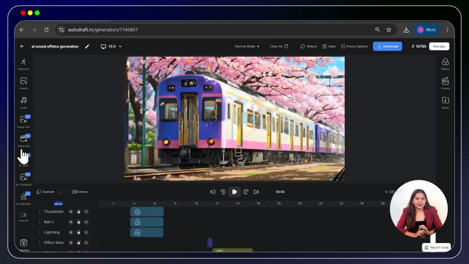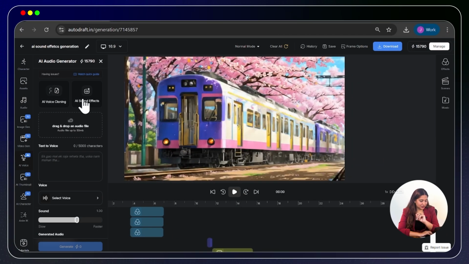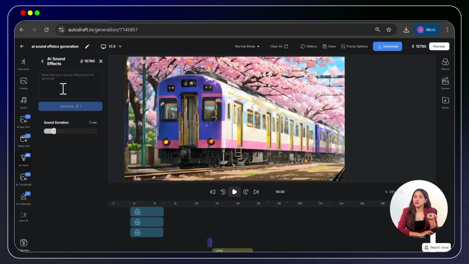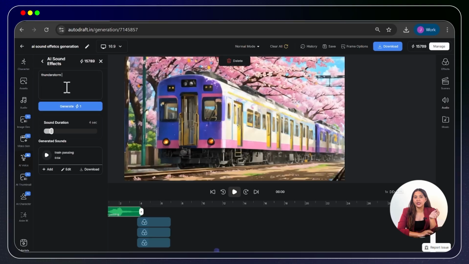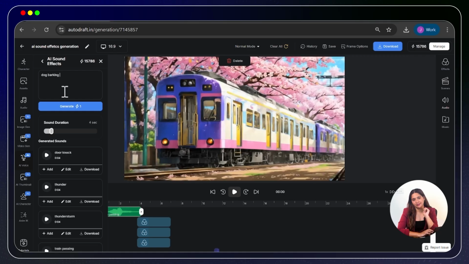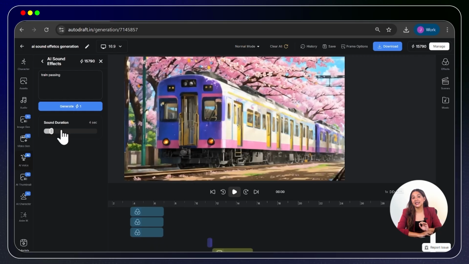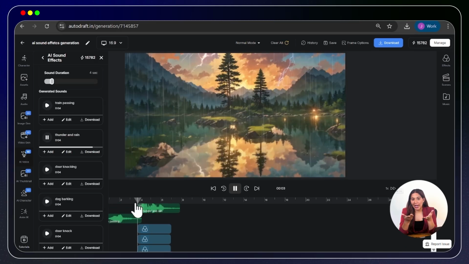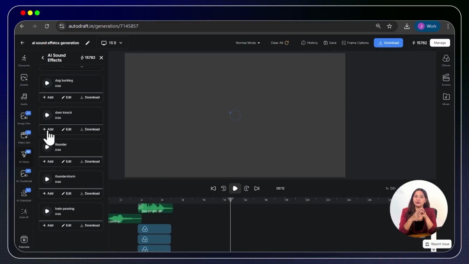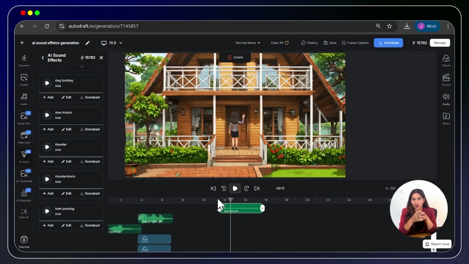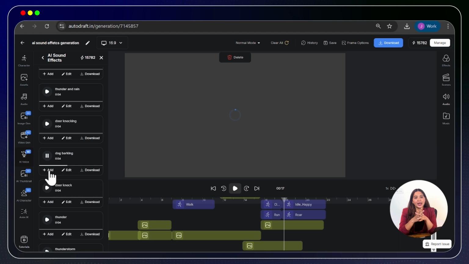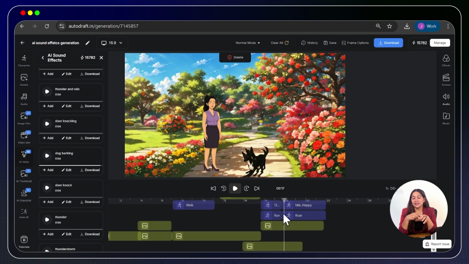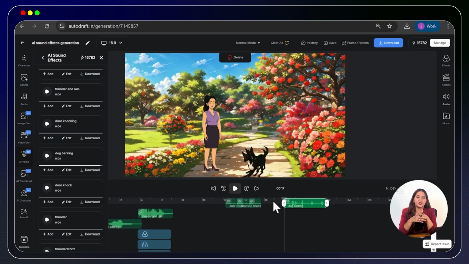Here's how you can generate high quality sound effects for your animation scenes. Inside Autodraft AI, go to the sound effects section. Now simply type what you need. It can be train passing, thunderstorm, door knocking, dog barking, etc. And then simply set the duration and click generate. Now drag and drop these sound effects into your animation timeline. Example, we will generate today train passing, door knocking, thunder and rain, waterfall and dog barking sound. Each one adds depth and realism to your storytelling.